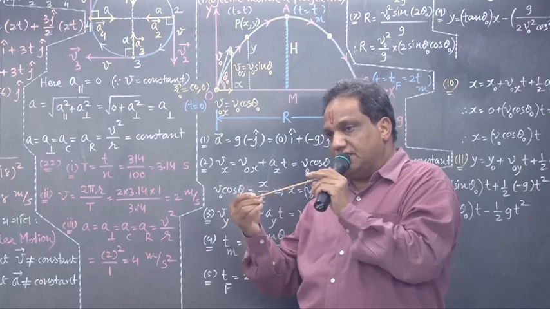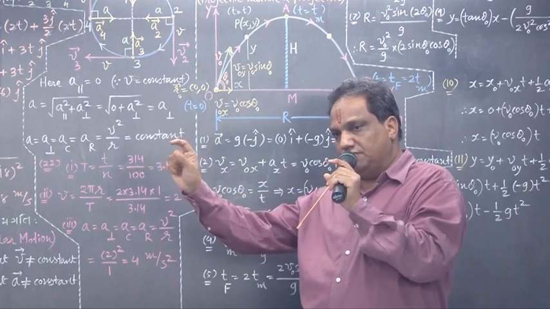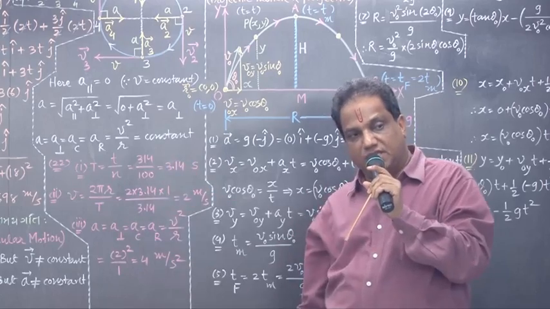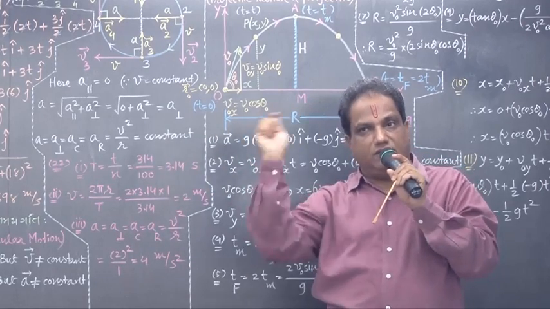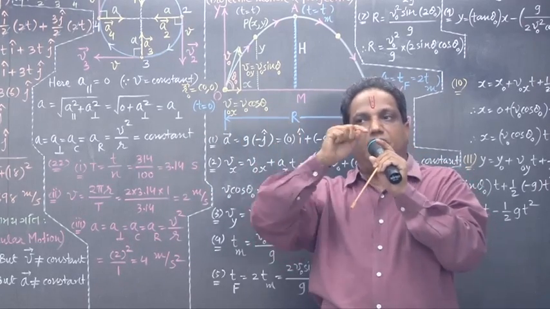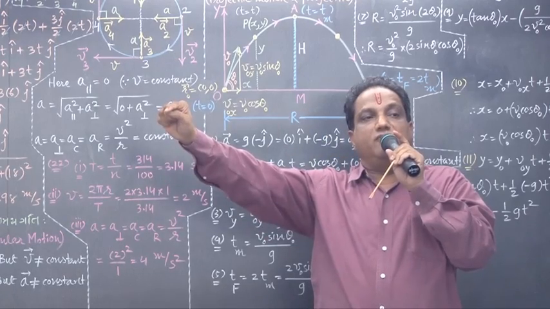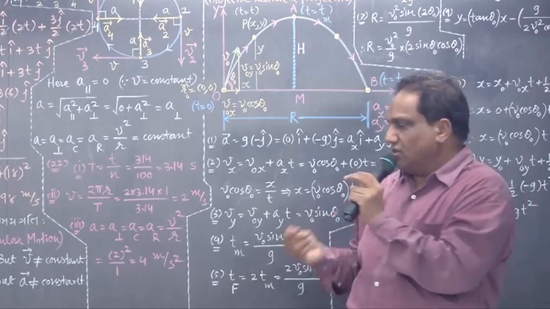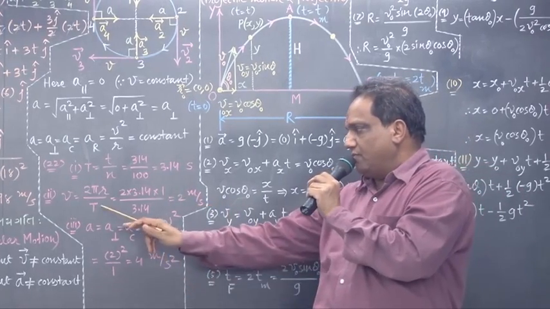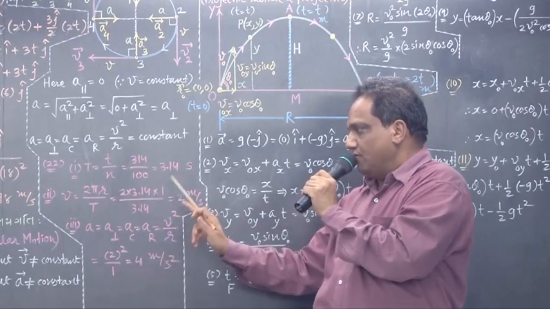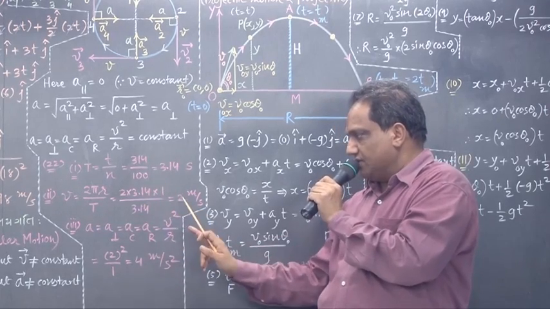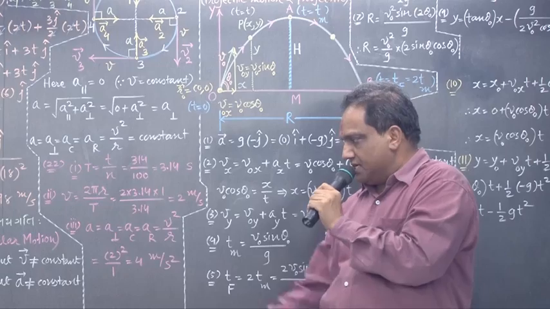Radius they gave is 1 meter. See, you are tying a stone at the end of a string which is 1 meter long. And when you whirl it in the horizontal plane this way, the radius of the circular path will be equal to the length of the string, 1 meter. What about periodic time of revolution? Come on, 3.14. Simplify, 3.14 gets cancelled, giving you the answer 2 meter per second.